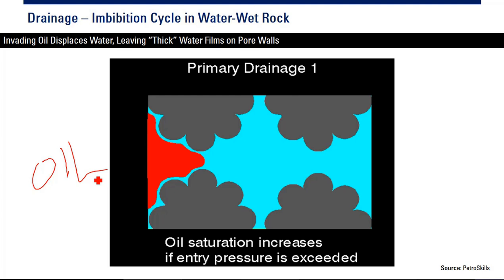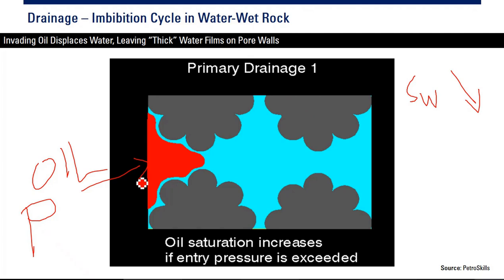Oil comes from the source rock toward the reservoir. The reservoir is filled with 100% water saturation. Now oil enters, and that is when the drainage process happens, because the saturation of water is decreasing in the drainage process. So in primary drainage, oil comes and oil saturation increases if entry pressure is exceeded. So if we have quite high pressure, oil will come and occupy the pores.